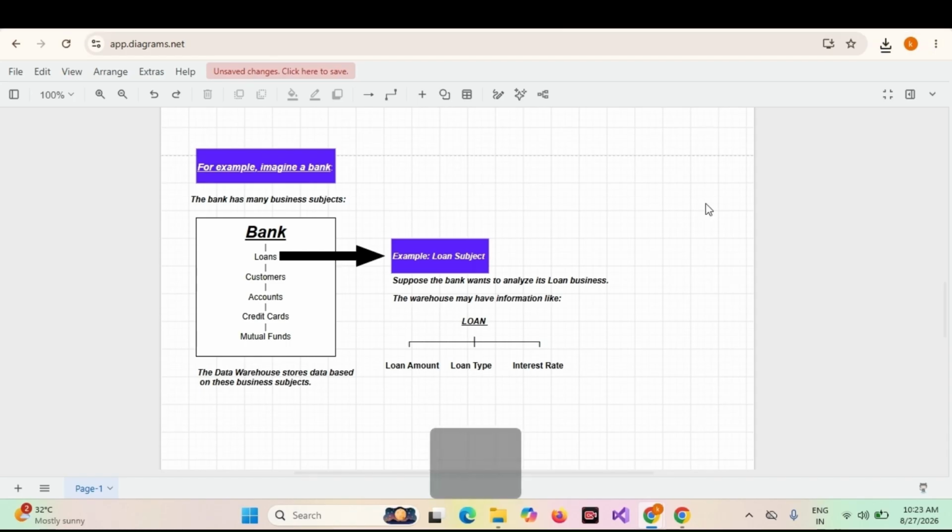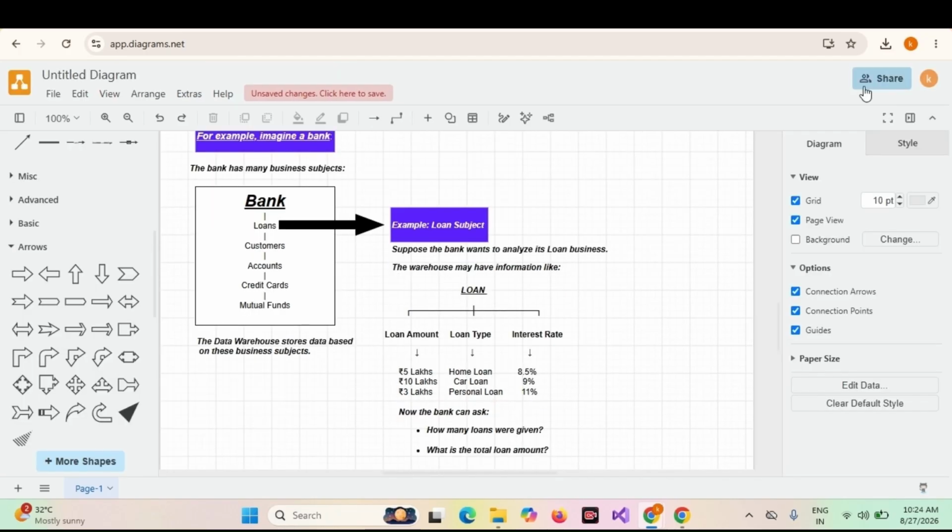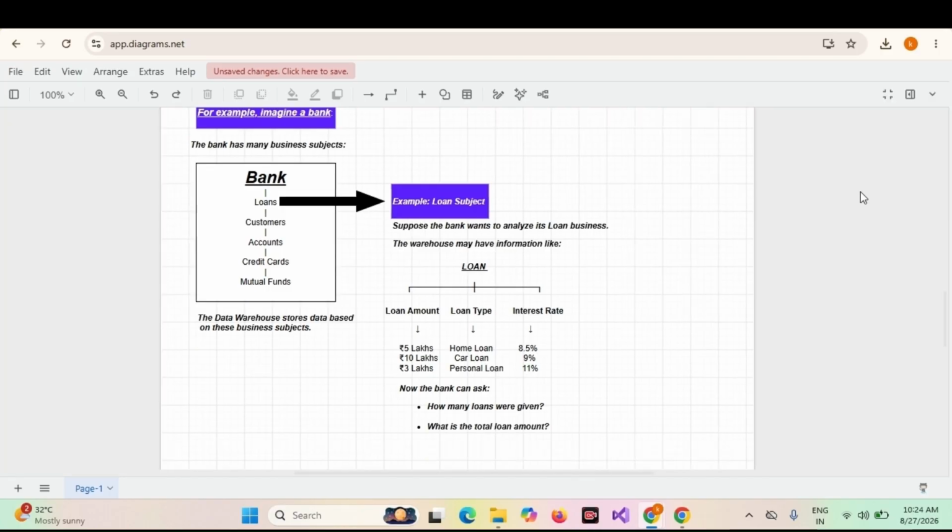Loan amounts are like 5 lakhs, 10 lakhs, 3 lakhs. Loan types are home loan, car loan, personal loan. Interest rates are like 8.5%, 9%, 11%. Now the bank can ask how many loans were given yesterday, how many loans were given in 2025, what is the total loan amount today, or what was the total loan amount yesterday.